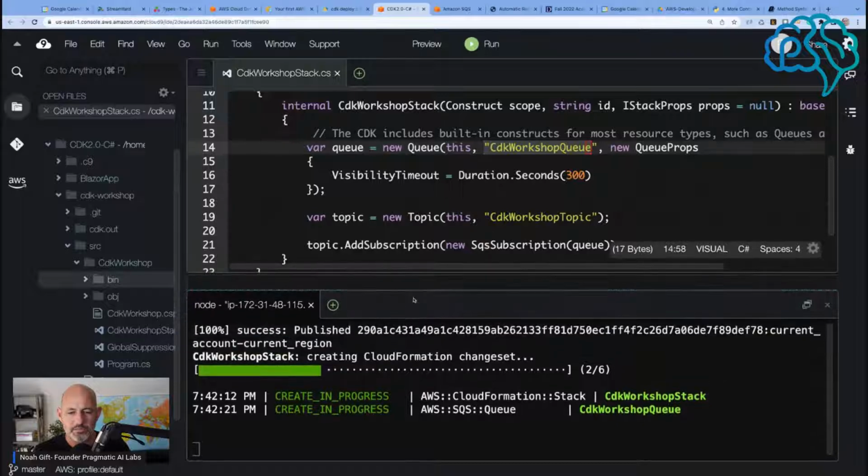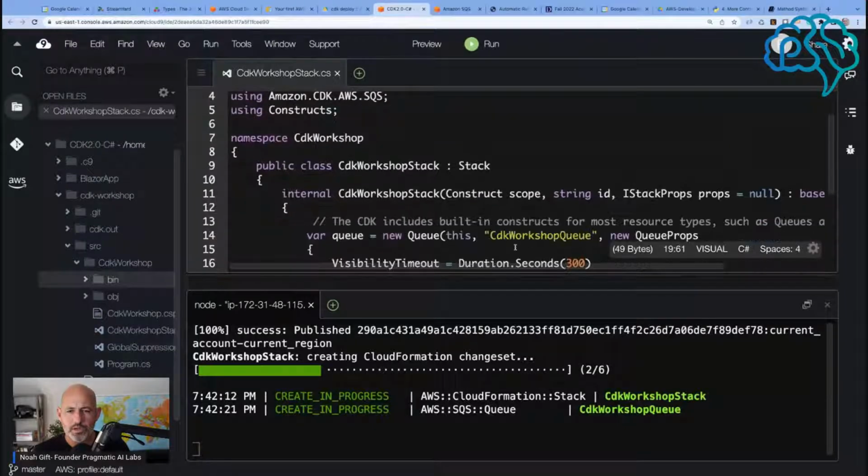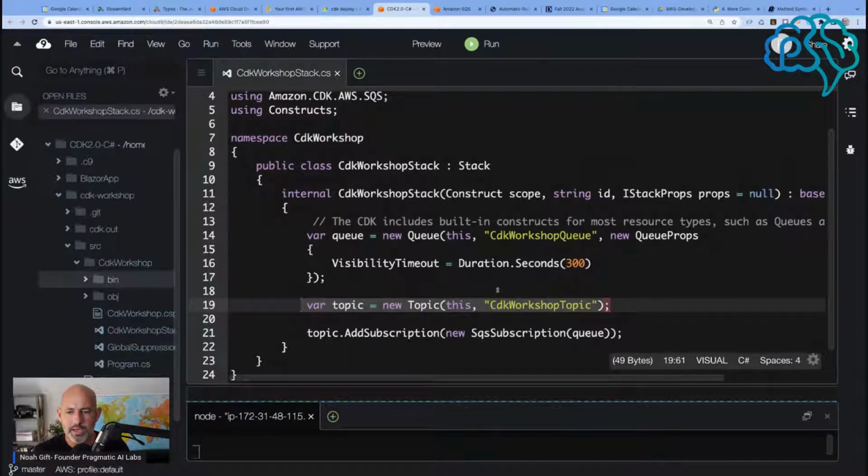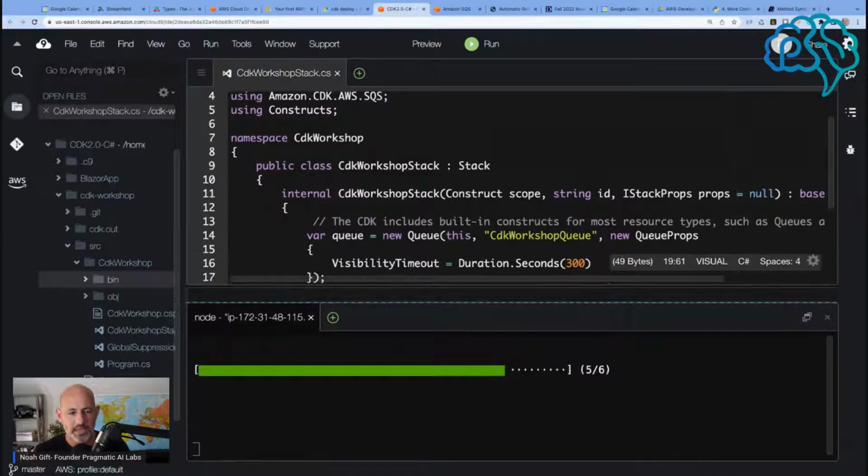Looks pretty intuitive in what it's trying to do. And it's making 2 of 6 changes. I'm assuming the thing it hasn't done yet is it needs to create a topic. But where's SNS here? I only see SQS. I don't see SNS yet.